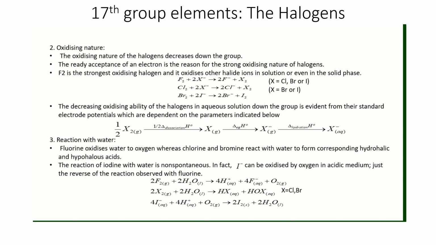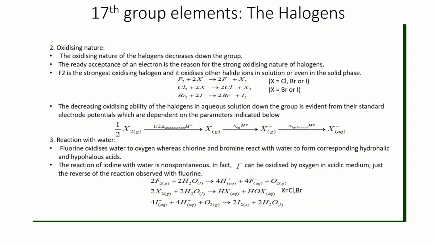These three criteria will decide, and hydration enthalpy will be the best one, right? For highest electrode potential or oxidizing nature, the sum of these three energies must be more and more negative. If it is more negative, the electrode potential will be higher, and the oxidizing ability will be higher. Remember it.